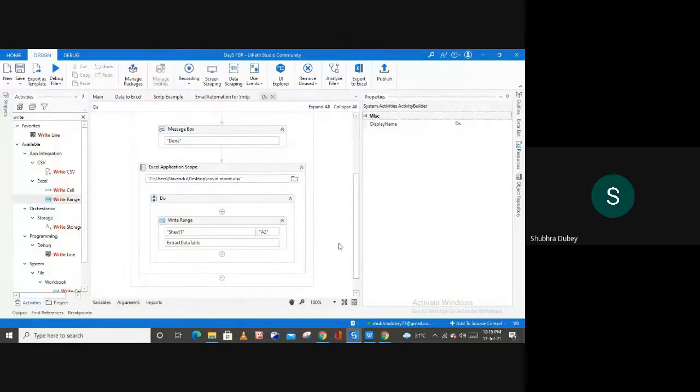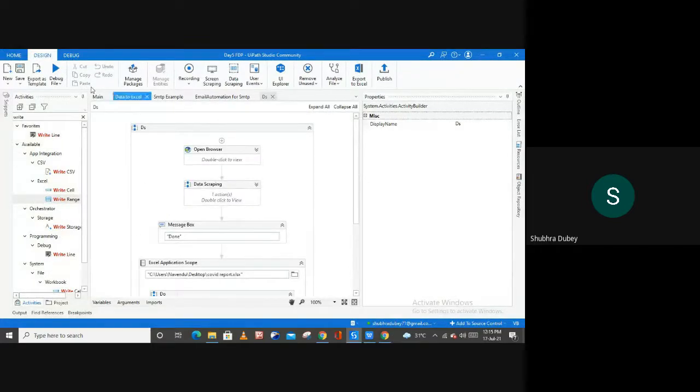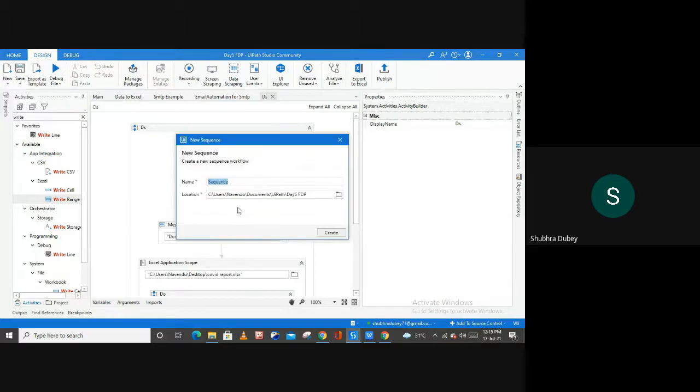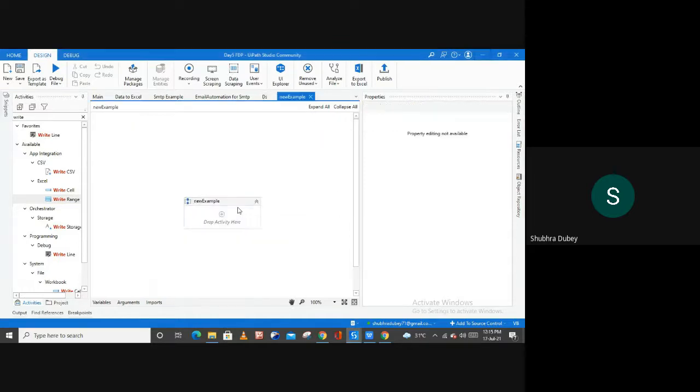Open my Studio, and similarly, okay, we have 15 minutes left. Now let me show you one more example of data scraping. Let me take one more sequence from here. And in this example, I'm going to show you what if we have multiple pages also, right?